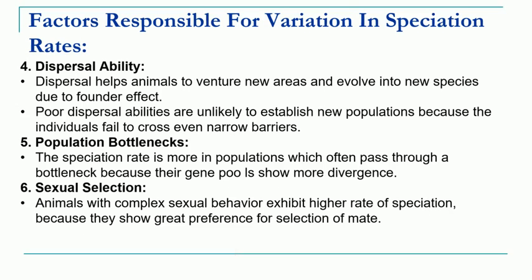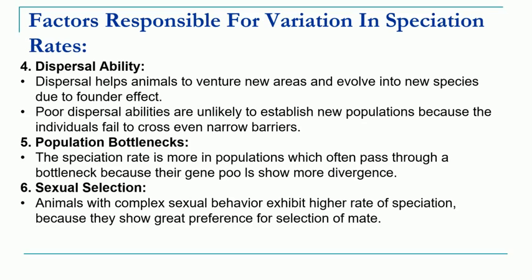Next factor is dispersal ability, that means how quickly the population can move from one area to the other. By dispersal, animals will move from one area to a new area, and if the dispersal rate is faster, that can result in the formation of newer species at a faster rate.